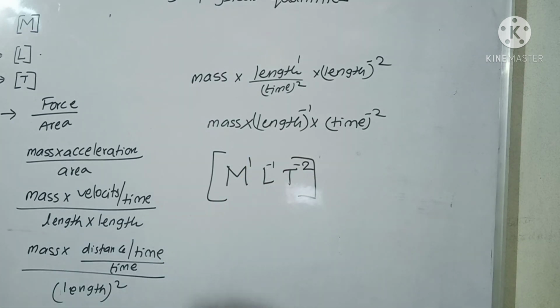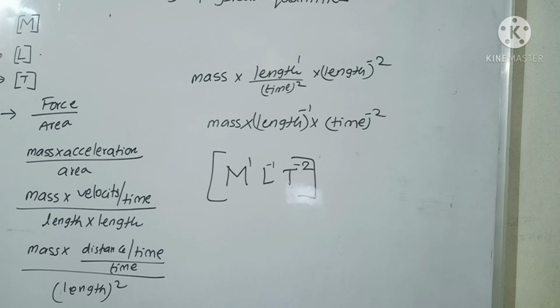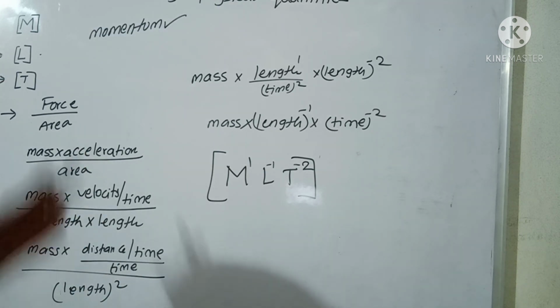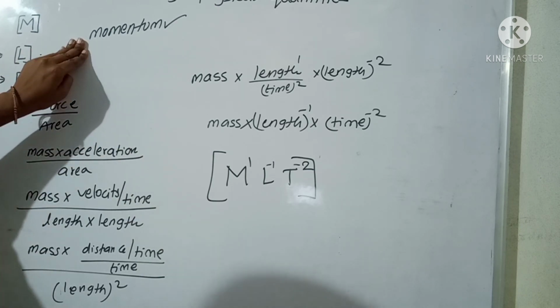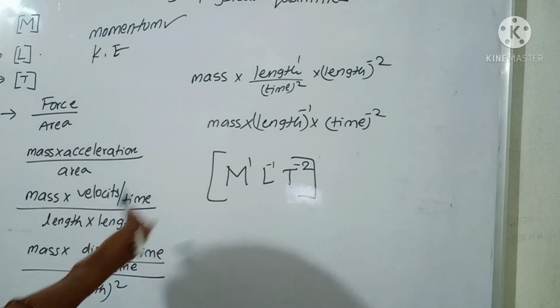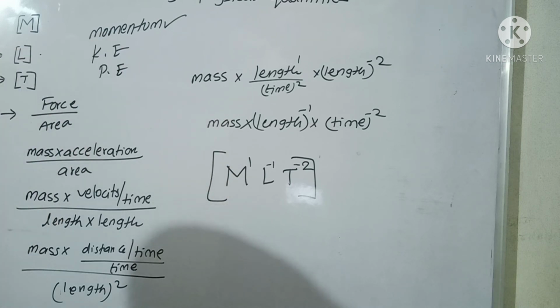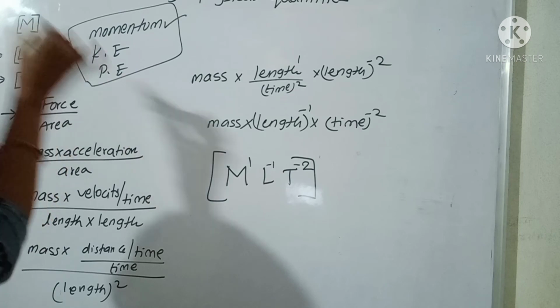So like this we have to take the physical quantities and we have to try to write the dimensions of the physical quantities and try it. And force and acceleration, force and work, already in the previous video I explained it. We can try for other physical quantities like momentum we can try. Like that kinetic energy we can try to write the dimensions, and potential energy, for the potential energy we can write. Okay, so first try these three by your own.